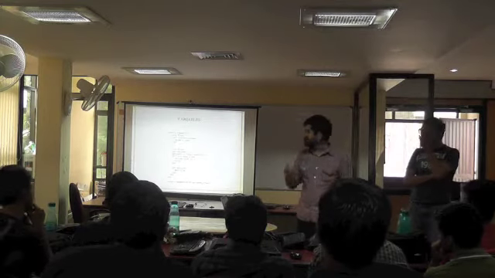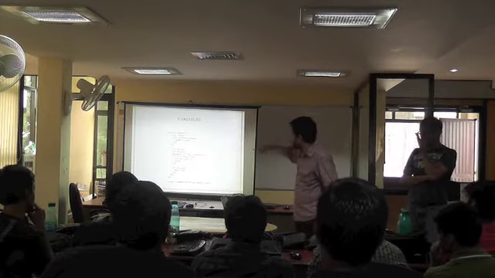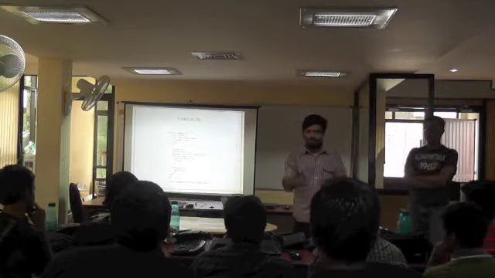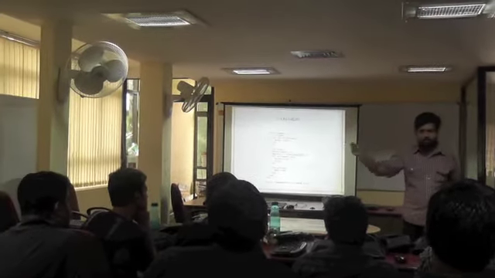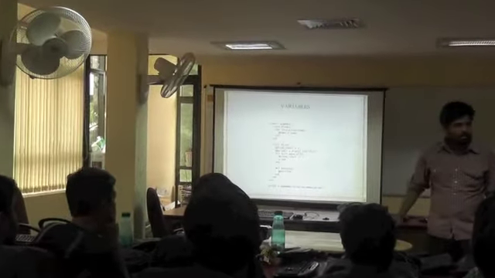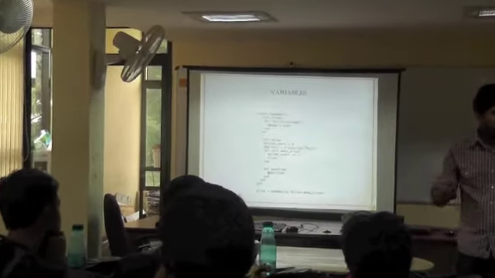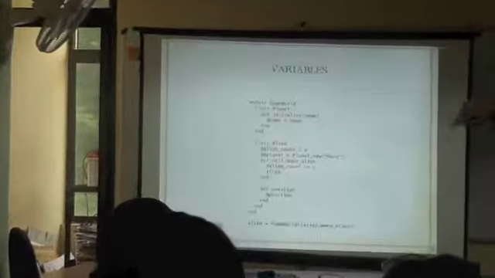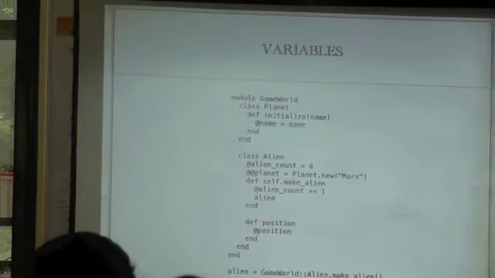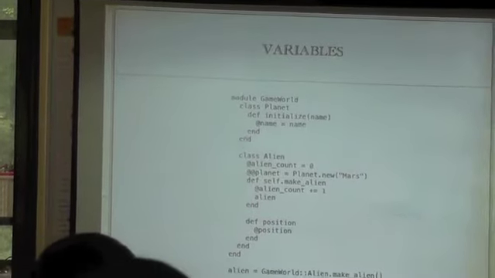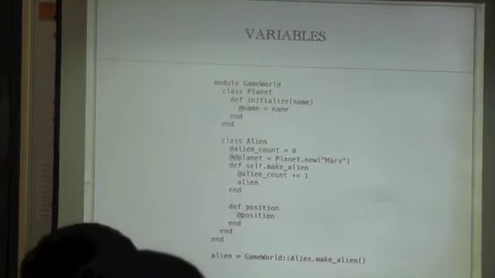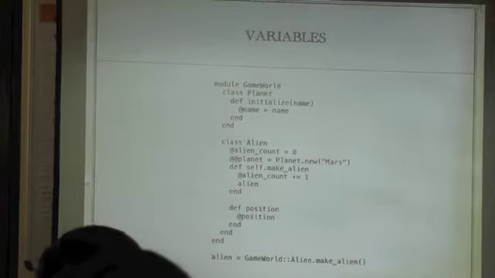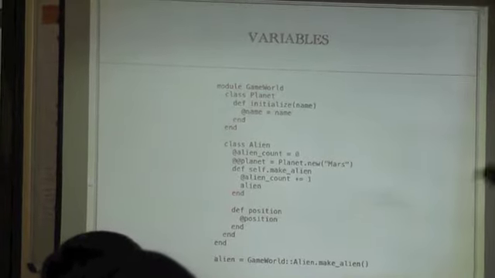There's a base class called Alien, and no matter how many instances you create of this class called Alien, they are going to come from a certain planet. For example, here we are all in a way aliens, but we all come from a single planet called Earth. We are all different instances of this class called human, but we have the same thing, that we all come from Earth. So that distinction is there.